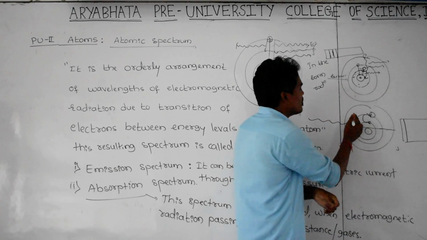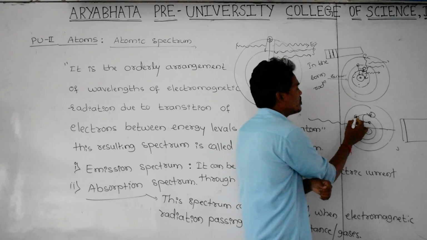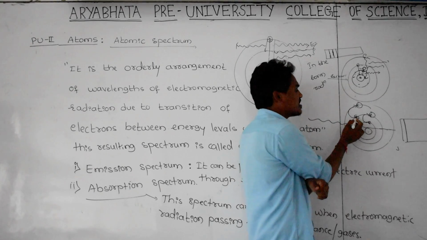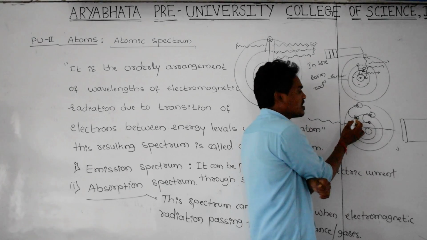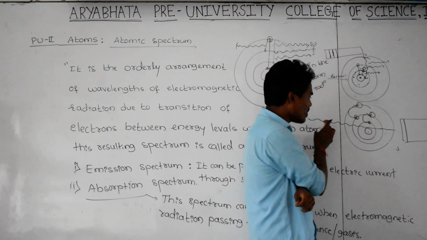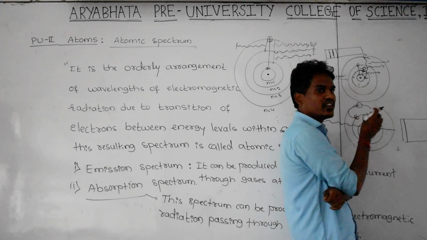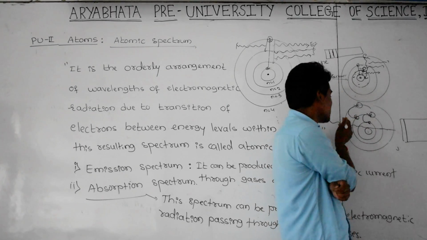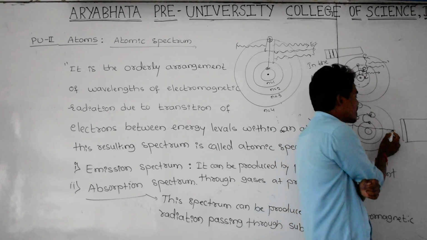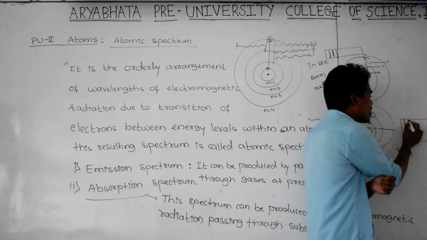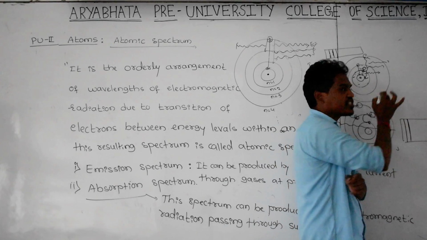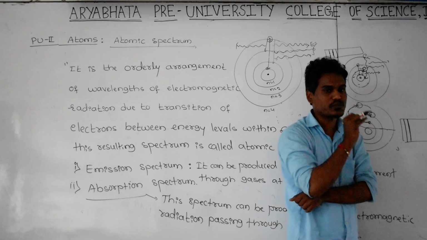Again, another electron is jumping from this lower energy level to this higher energy level, and in order to make the transition from this level to this level, it is also receiving some amount of energy from this radiation. That's why this radiation transfers part of its energy, part of its wavelength, to this electron. That's why if you take this radiation on the screen, you get some dark line here. This resulting spectrum is called absorption spectrum.